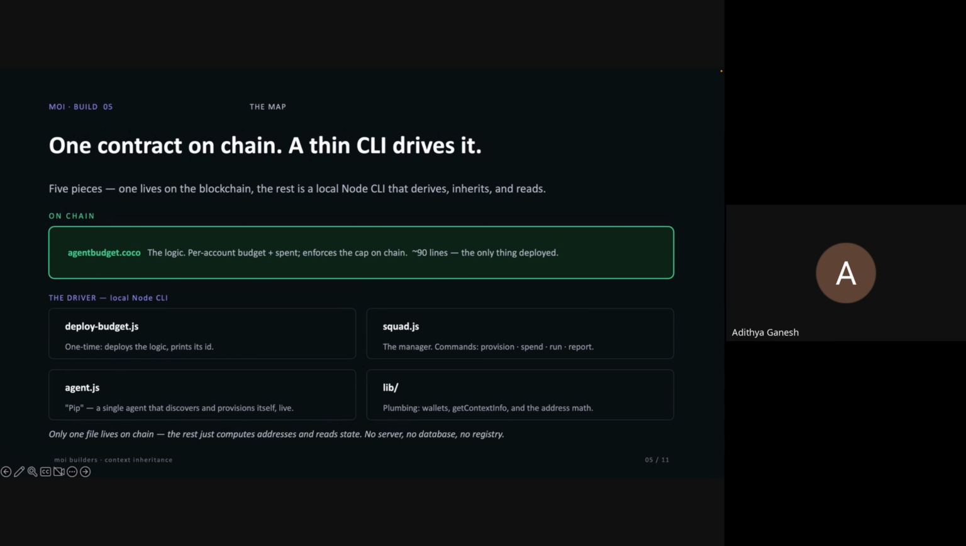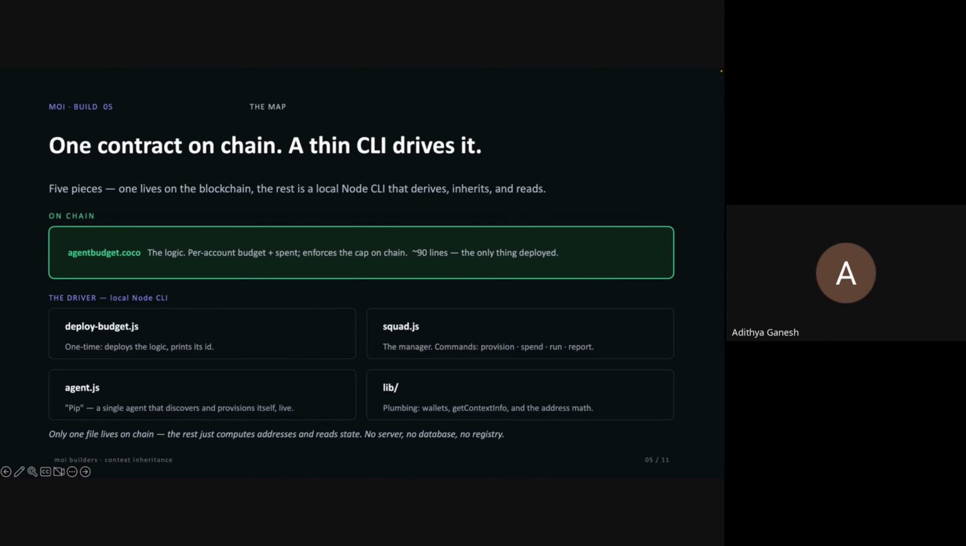The second half is the driver itself, a small Node command line program that runs on your own machine and talks to that one contract. deploy budget.js is the one-time script that puts the contract on chain. We've discussed this in previous sessions as well. We have an SDK which wraps around your smart contracts and allows you to deploy on chain with just 2 to 3 lines of code. So that's what deploy budget.js is. Then we have squad.js, which is essentially the star of the show. It holds all four commands we'll use today: provisioning an agent, spend, run, and report.